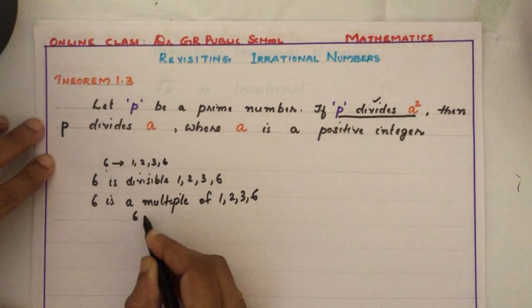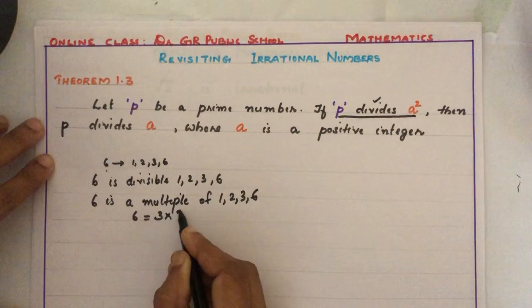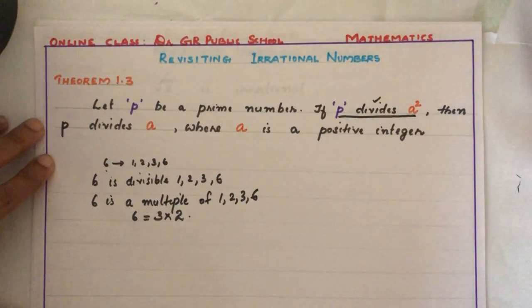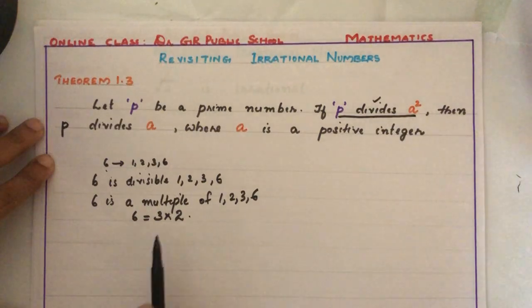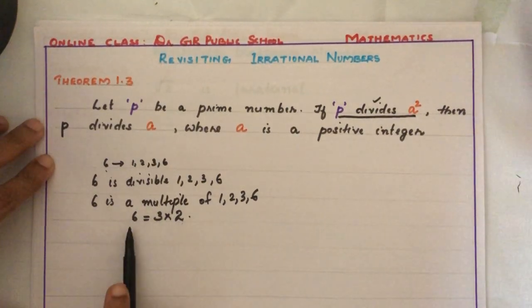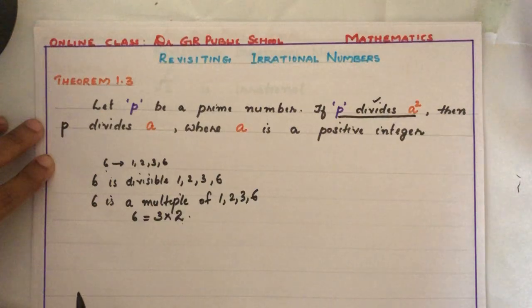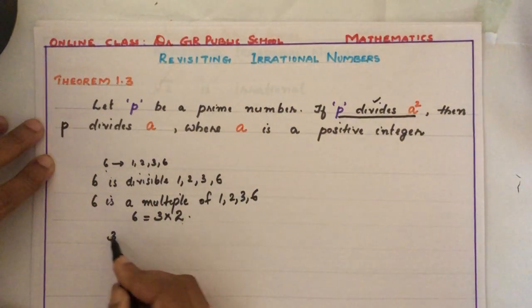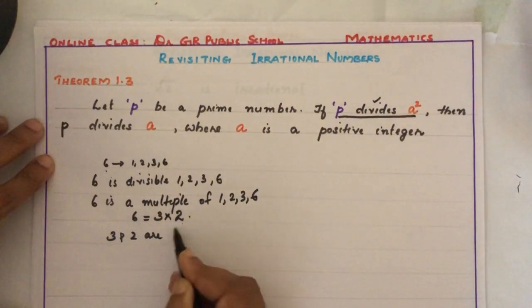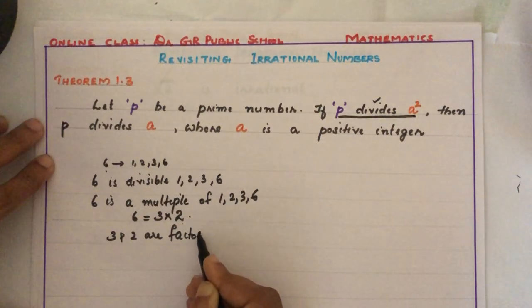If we write 6 as 3 into 2, we can make several statements. 3 and 2 are factors of 6.